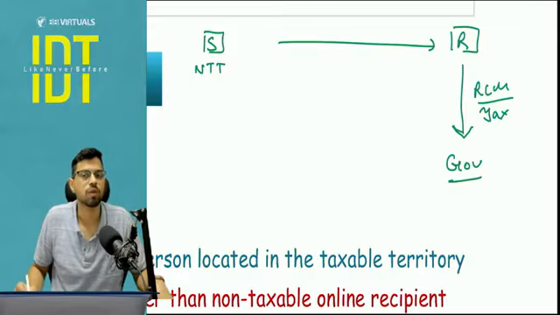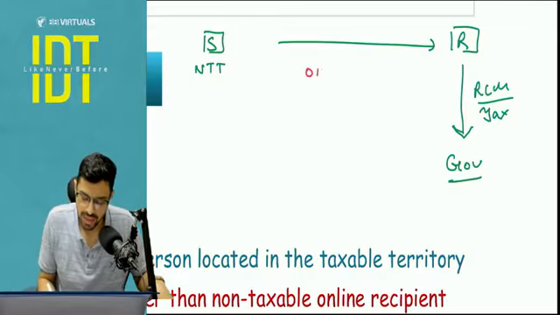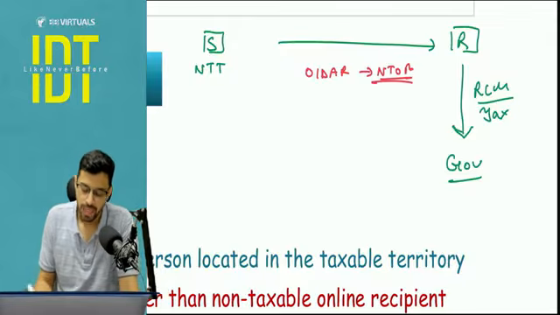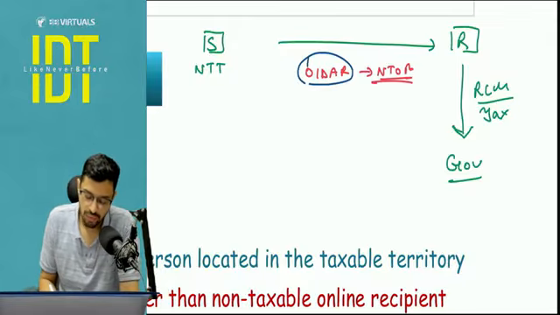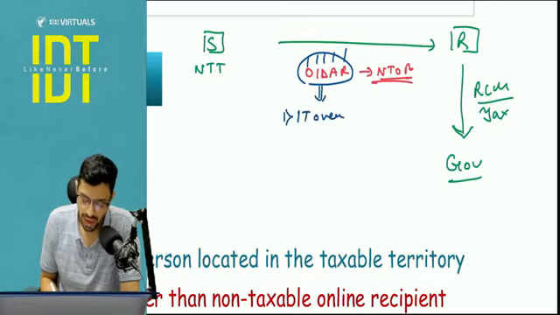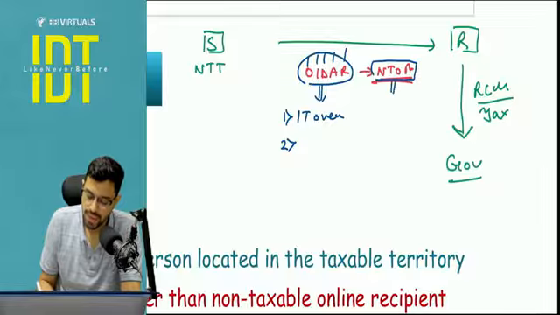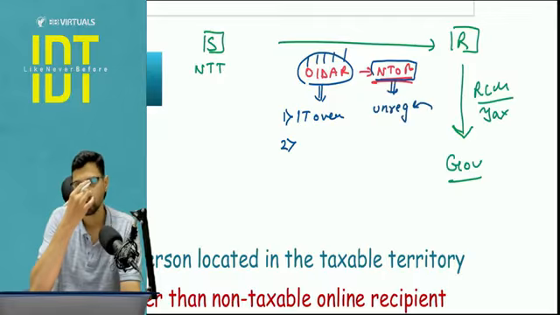But there is one exception. What is the exception? The exception is OIDAR service, whichever is obtained by a non-taxable online recipient. Do you know these meanings? Understand quickly. OIDAR service is online information database access retrieval service. These are the services where there is a use of IT over internet means, and it is impossible to give them without the use of IT. This is the basic meaning of OIDAR. And what do you mean by non-taxable online recipient? Non-taxable online recipient means an unregistered person who is importing OIDAR service from outside India.